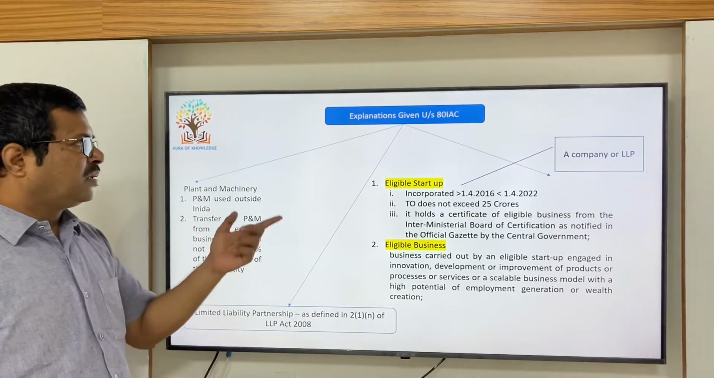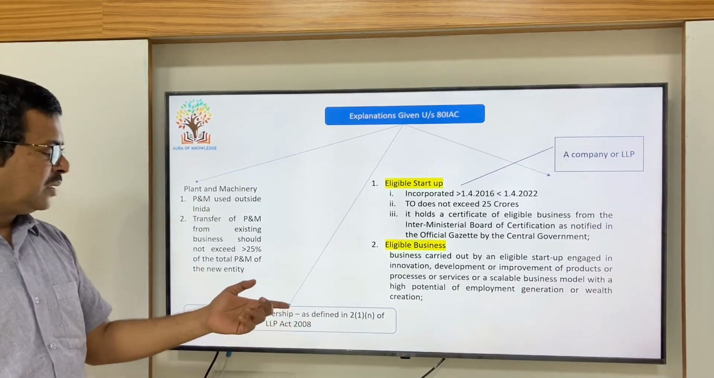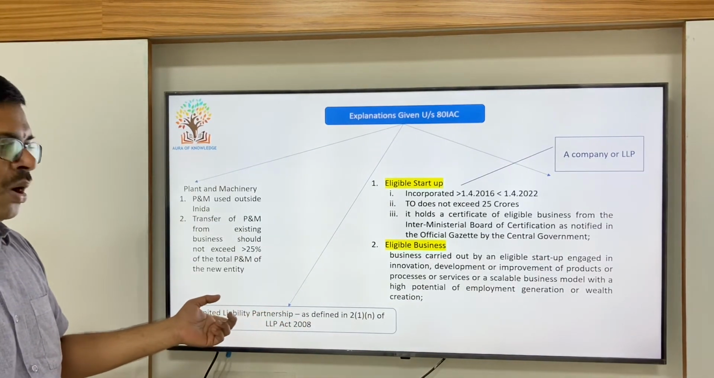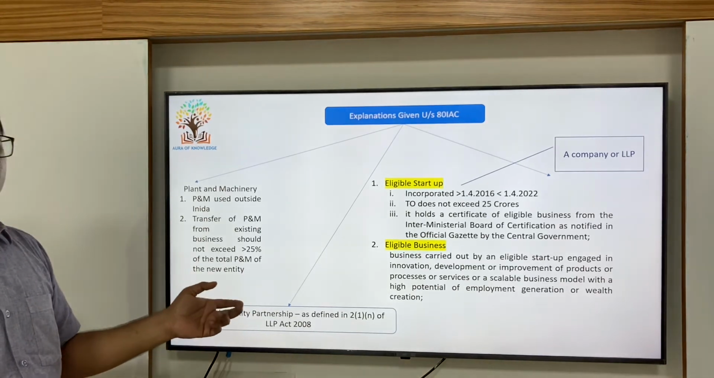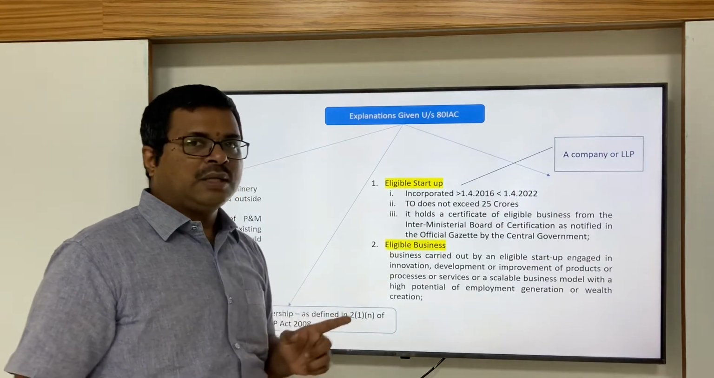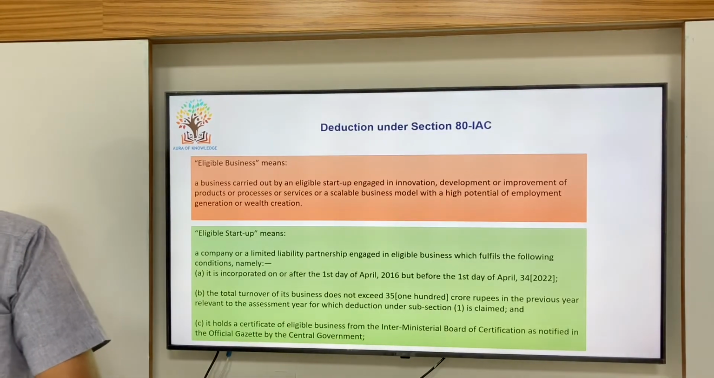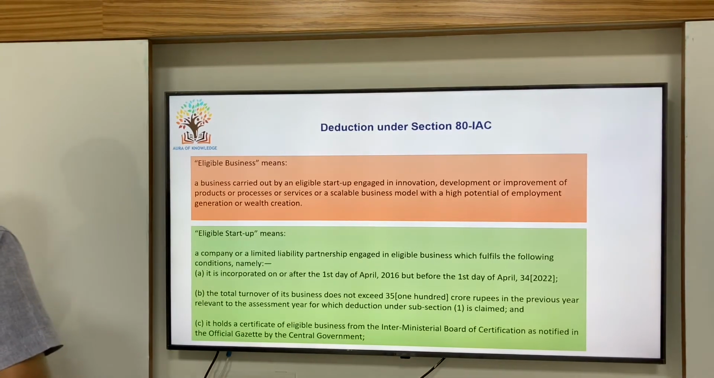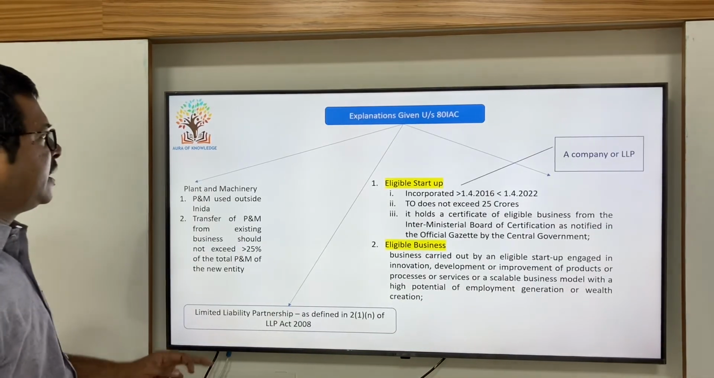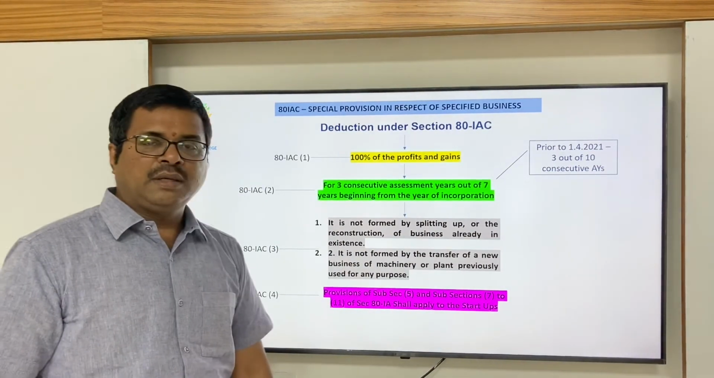And they have defined what is a LLP. That LLP is as per clause N of subsection 1 of section 2 of the LLP Act 2008. Then this particular startup will be called an eligible startup. Okay. So this is the criteria under which section 80 IAC deduction can be claimed.